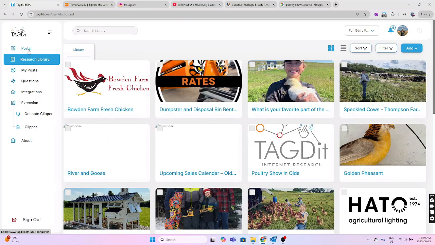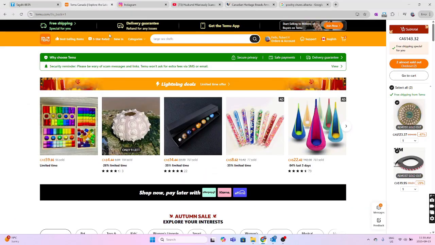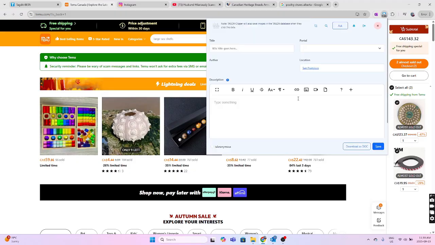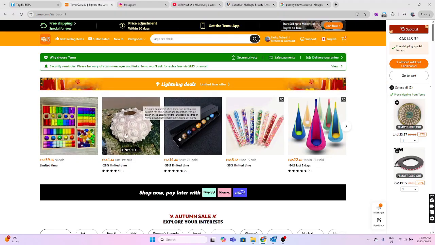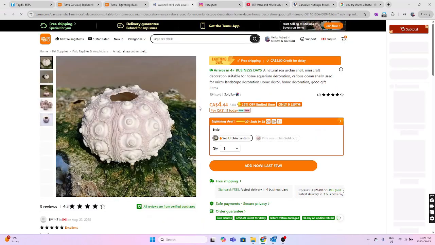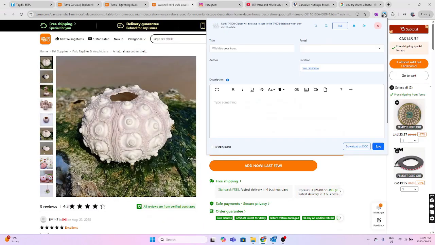And so how do we get data into this? We can add it manually like this, or I'll show you a couple examples here. We go to the outside internet, and right now I was playing around with buying this for some reason. Don't ask why. It's just a fun hobby thing. So we have this TAGDit clipper here. Just one sec here. So we want to click on this link, and then we want to add this to the TAGDit database.